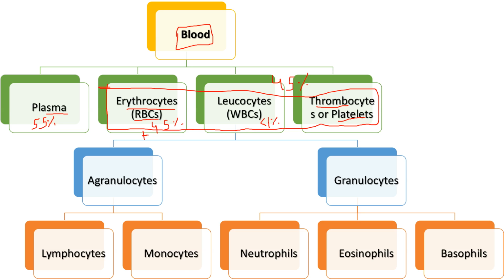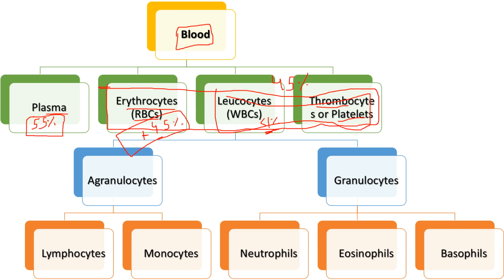Leukocytes and thrombocytes together comprise less than 1% of blood, the RBCs comprise 45%, and the plasma comprises a very big amount, which is 55%.